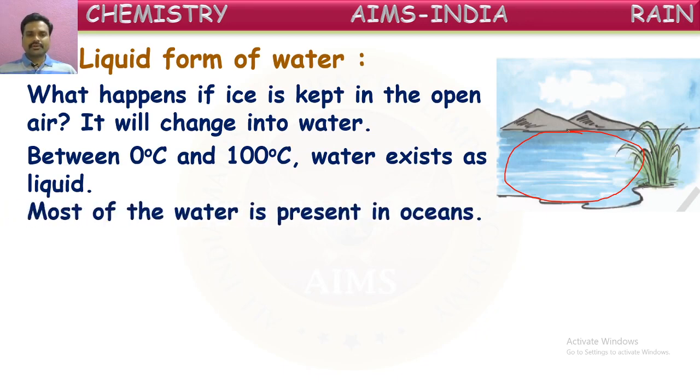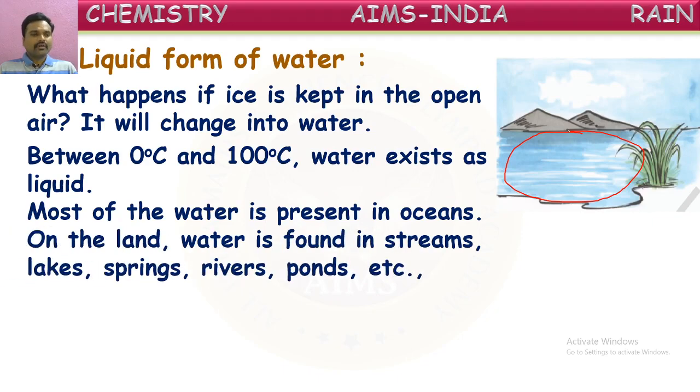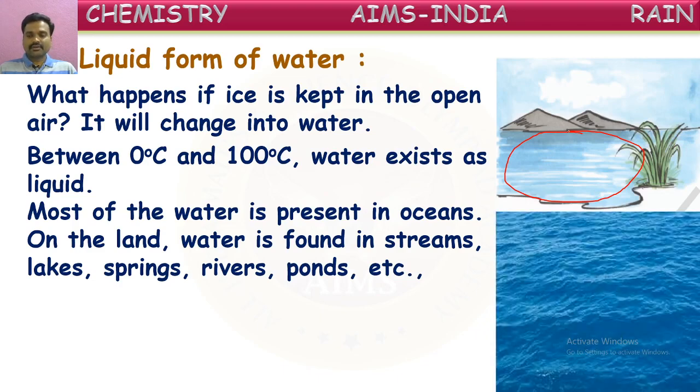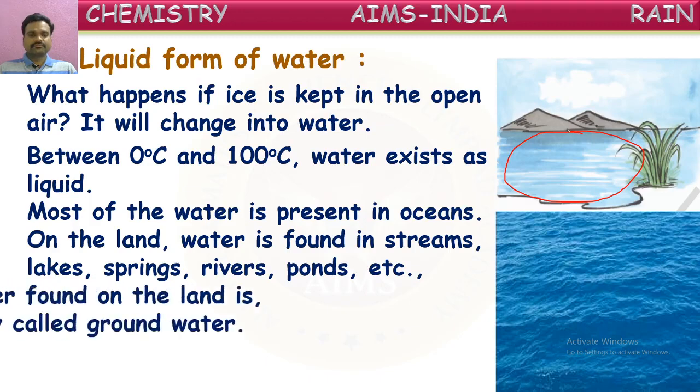Most of the water is present in oceans. Most of the water available on the earth is in the oceans and seas. On the land, water is found in streams, lakes, springs, rivers, and ponds. In all of these, water is available for us. The streams, rivers, springs, and lakes all contain water on the earth's surface. You can see water here present in the river.